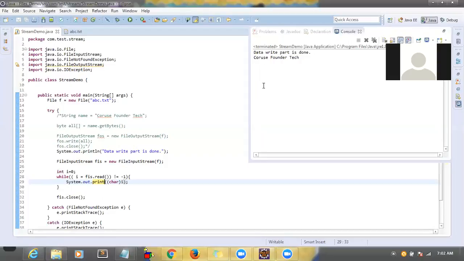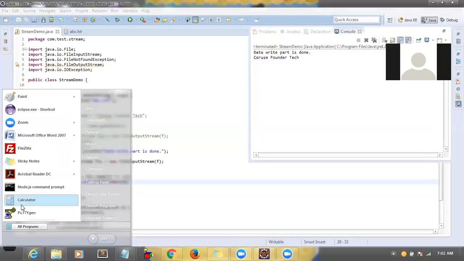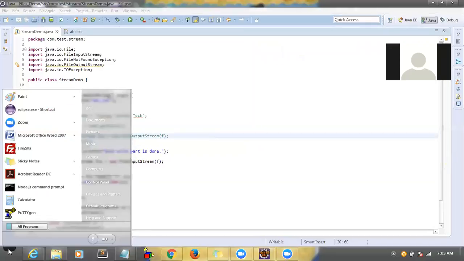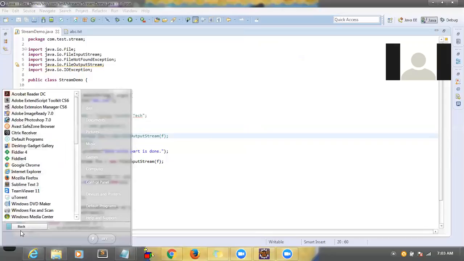It's a stream basically. Stream means the data will be converted into streams. Streams means what? It's a kind of stream, like ones and zeros. It's a kind of one line.